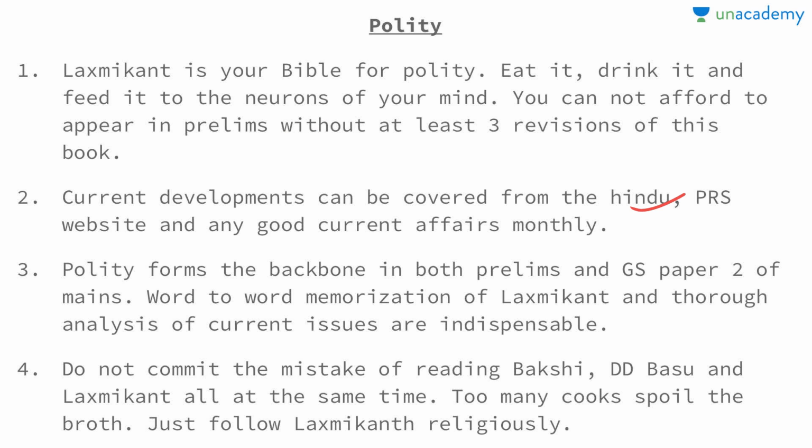Now polity will form the backbone not only in prelims, but the entire GS paper 2 revolves around polity, international relations, etc. Word to word memorization of Lakshmikant and thorough analysis of current affairs become very indispensable, because questions from Lakshmikant will come in the prelims, not that much in mains, but prelims for sure. And analysis of current issues may not be that important in prelims, but in mains for sure.